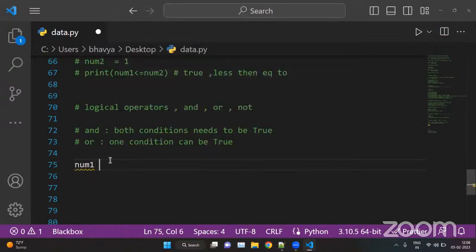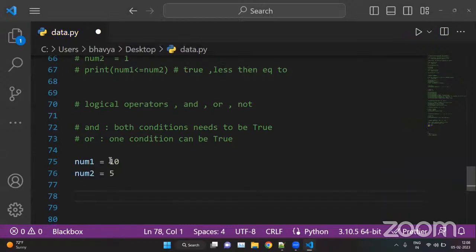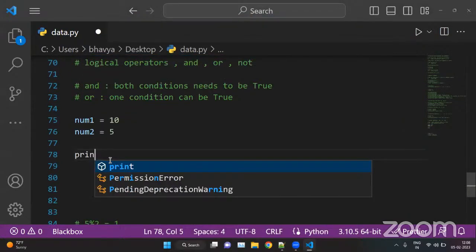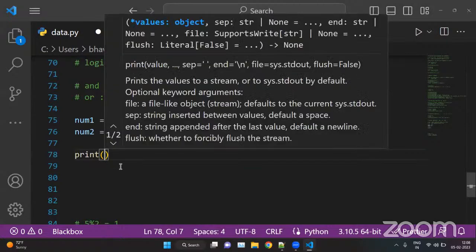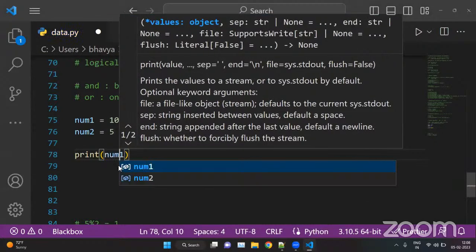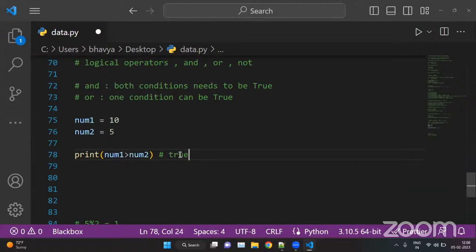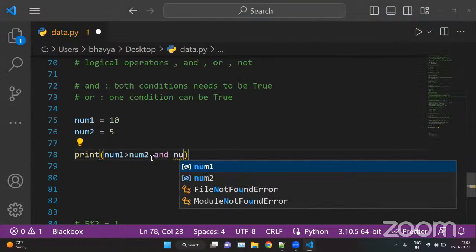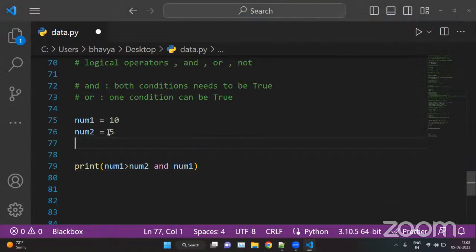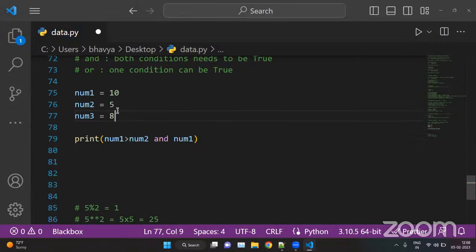For example, we have the num1 variable. In this we have the value 10. In num2, we have the value 5. Now here we're comparing the values. For example, print. Let's compare, for example, num1 is greater than num2. Okay, so we are checking the conditions. Num1 is greater than num2. And we can put the AND operator here. We can put num3 as well. For num3, we can put some even number, 8. So num1 is 10, num2 is 5, num3 is 8.